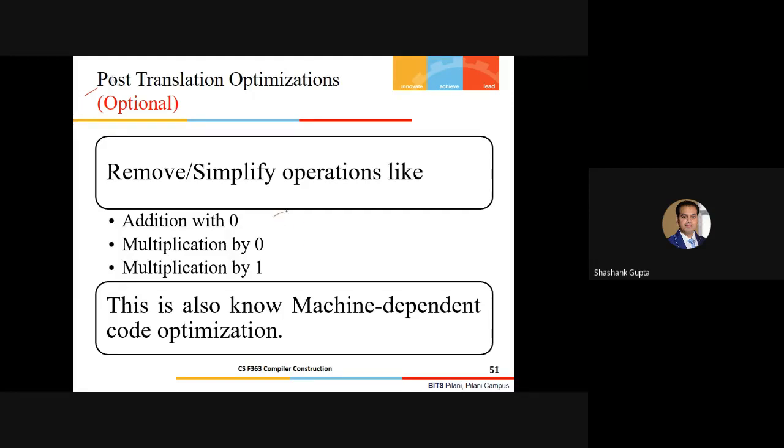With respect to the machine level, we have certain such things: addition with 0, multiplication by 0, multiplication by 1. We have to simplify such operations. This level of optimization will obviously be known as machine-dependent code optimization, because remember, whatever optimization we did earlier was completely machine independent, at the source level. So this is again optional with respect to machine level optimization.